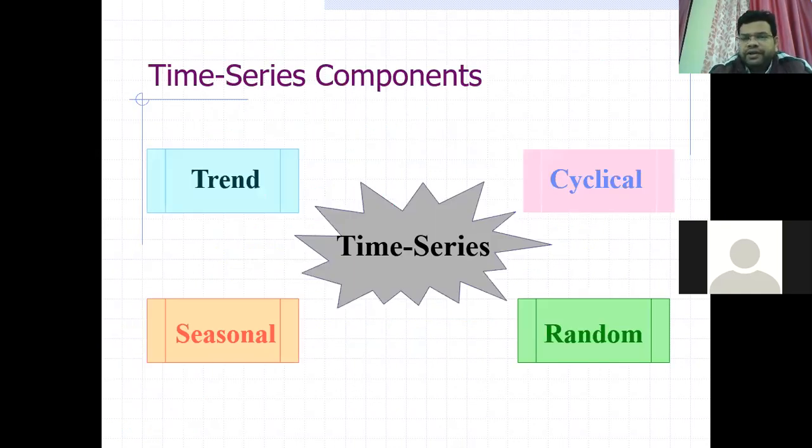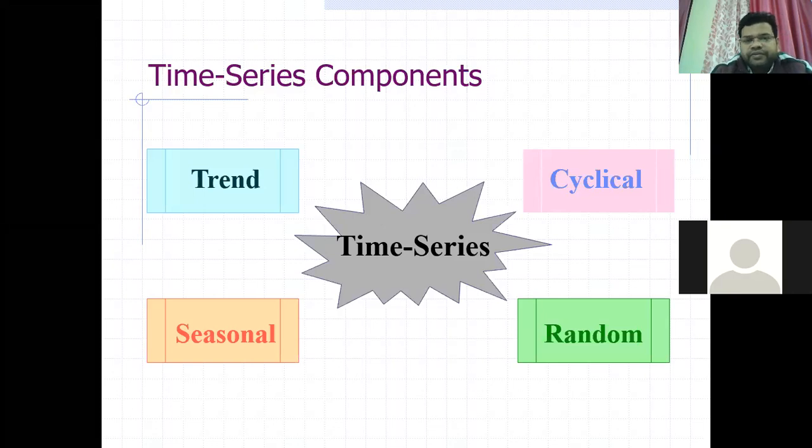So, time series components. As you all know, a time series basically has 4 components. Any time series has 4 components: trend, seasonal, cyclic, and random component. Any time series is made of these 4 types of components. What is trend?